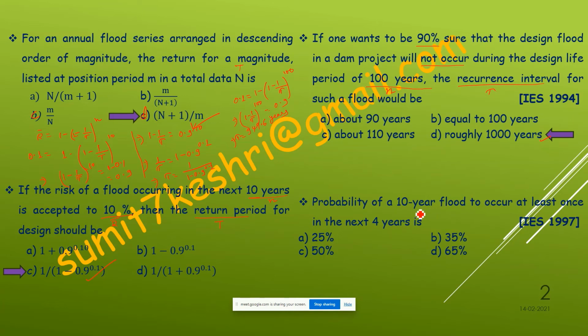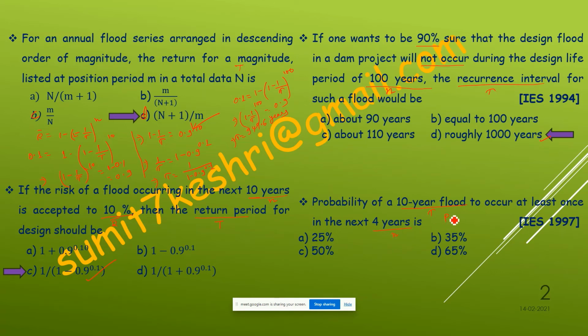10-year flood means what? This is the return period, sir. Correct. The return period or recurrence interval is 10. Now to occur at least once in the next 4 years. So 4 years is n. Now calculate the probability.